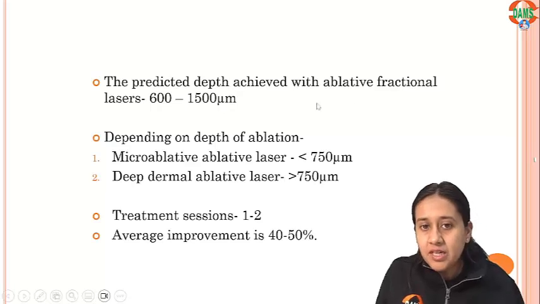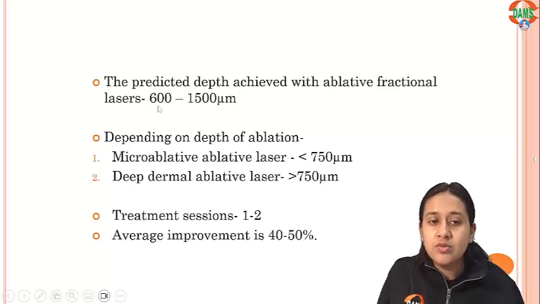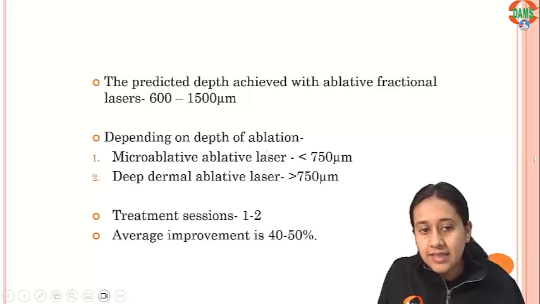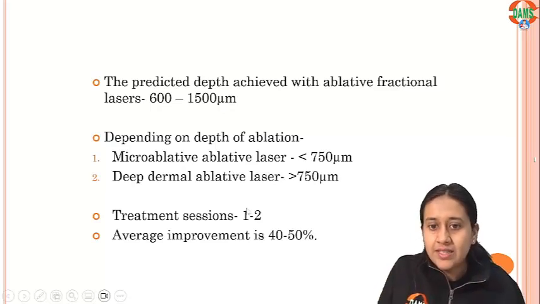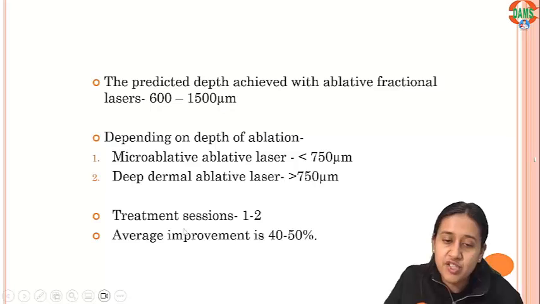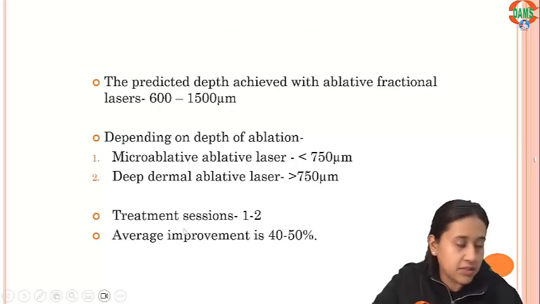The predicted depth achieved with ablative fractional CO2 is around 600 to 1500 micrometers. Depending on the depth of ablation, the microablative lasers, that is the smaller one, are less than 750 micrometers, and the deep dermal ablative lasers are more than 750 micrometers. Treatment sessions are usually 1 to 2, and there's an average improvement of between 40 to 50%.